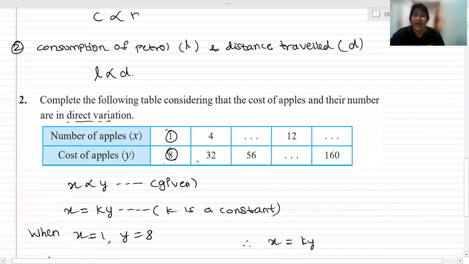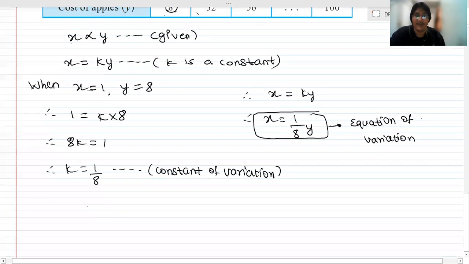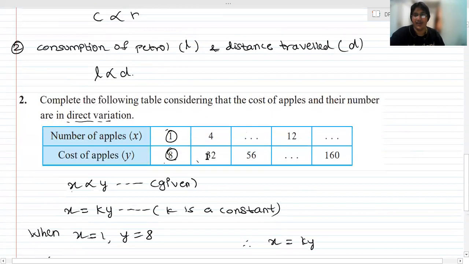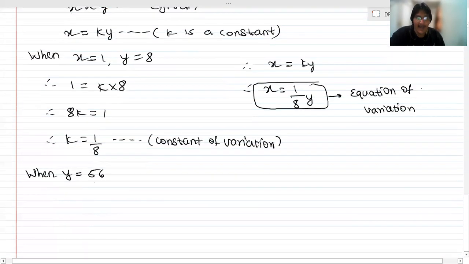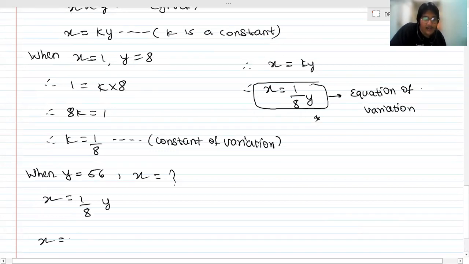Okay, now can I find the missing cases in this? We can find these, 1, 2 and 3. So now when y is equal to 56, I need to find the value of x. Sorry, slip of tongue happens. Now I need to substitute this in the equation of variation. Whatever we need to do, we do in this. So we know that x is equal to 1 upon 8 into y. What is your y over here? It's 56, isn't it? So 8 sevens are 56. Therefore, x is equal to 7.